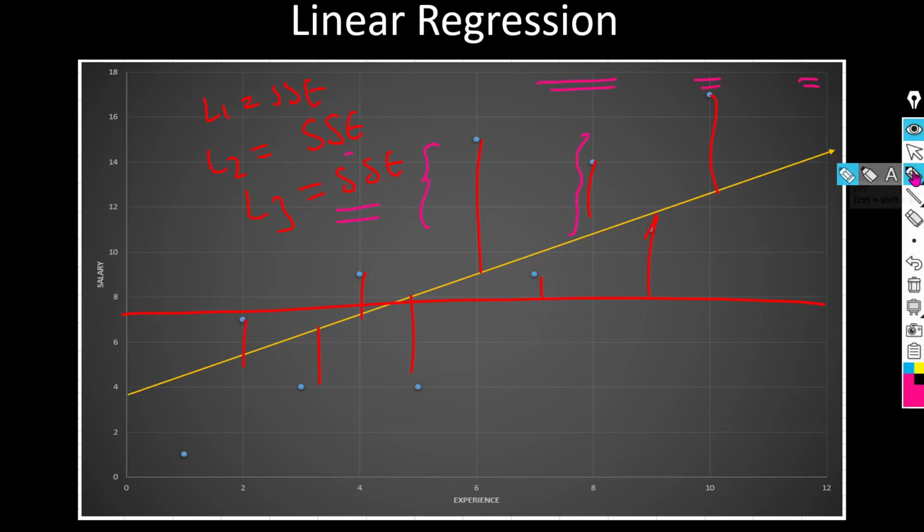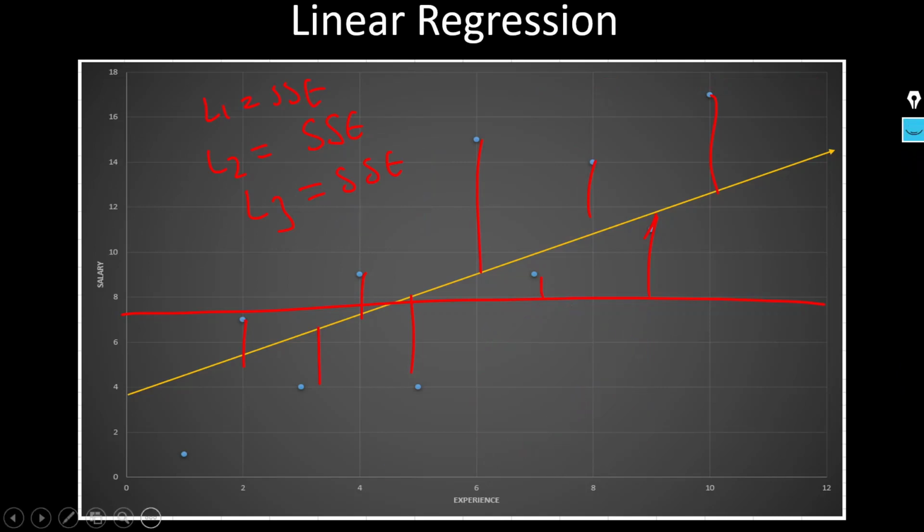Now the question comes, how will we decide which SSE we have to choose? Because we can select multiple lines, say 10 lines, and by using these 10 lines we can calculate the SSE. So how can we say which SSE we have to choose? Let's go back to our previous example.